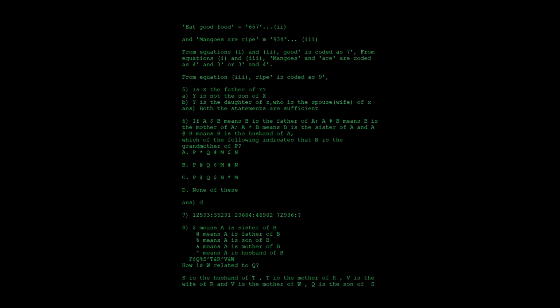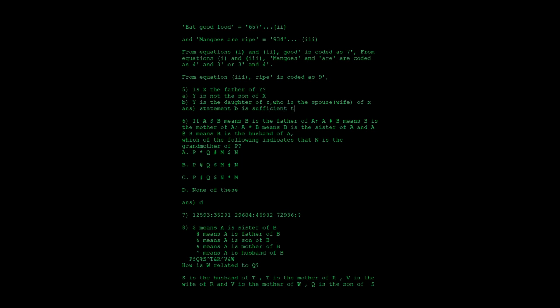Here, if Y is the daughter of Z and Z is the spouse of X, that is, Z is the wife of X, then you can easily say statement B is enough to answer this. Only statement B is sufficient to answer this question.